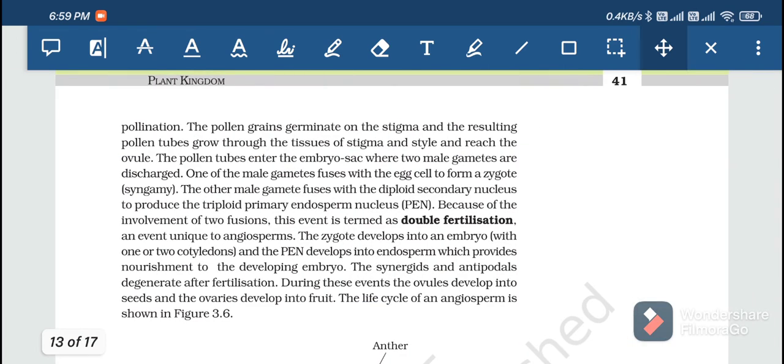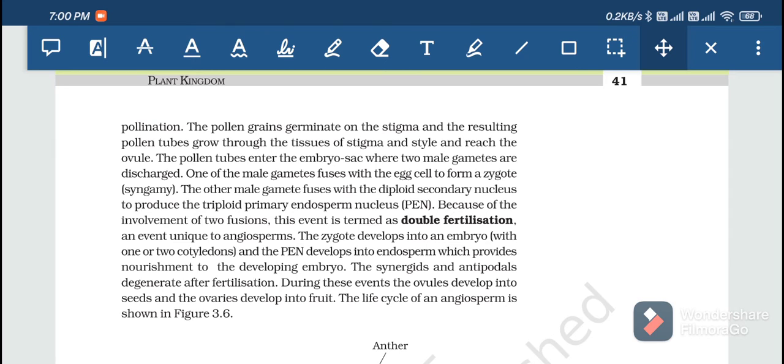The pollen tube enters the embryo sac where two male gametes are discharged. In the male gametophyte also there are two cells: one is the vegetative cell and one is the generative cell. You will learn this in the second year. Two male gametes are discharged. One of the male gametes fuses with the egg cell to form the zygote.